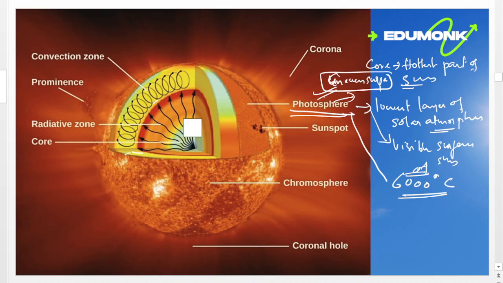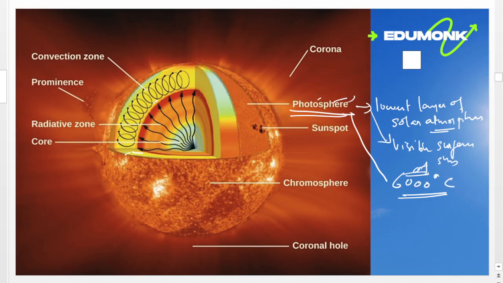Next, we have to understand the chromosphere. It's the second of the three main layers in the sun's atmosphere and is roughly 3000 to 5000 kilometers deep.